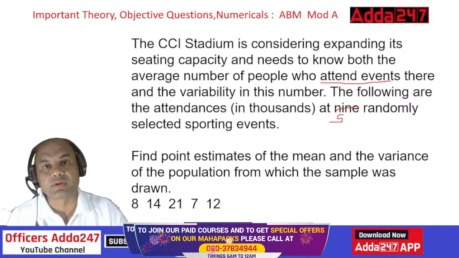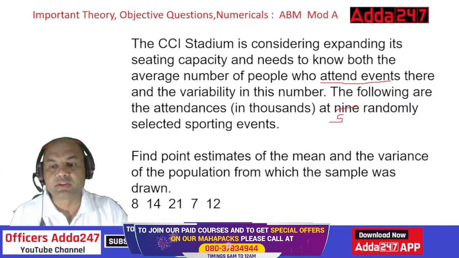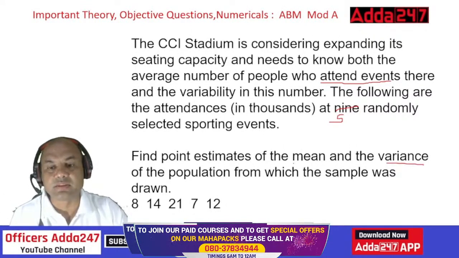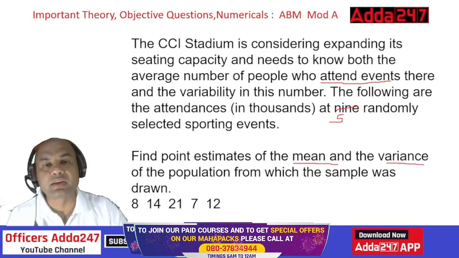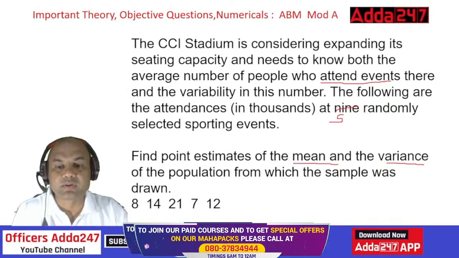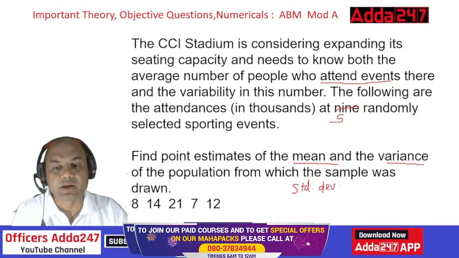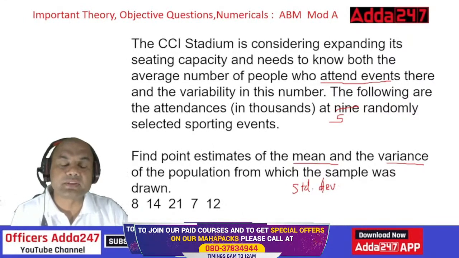So we have to find out two things. One is variance, second is mean. Now I'll give you the third thing also. We'll also find out the standard deviation. This is also something which we need to find out. So how to find this out?